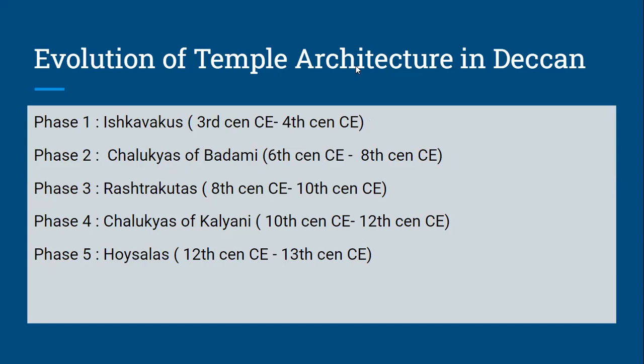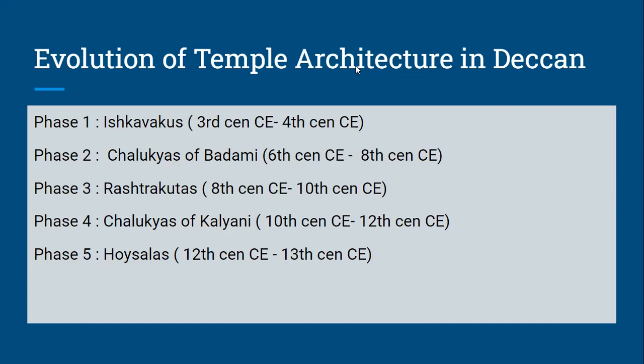Now, this evolution went through 5 broad phases. Phase 1 is the phase under the Ishakwakus. So the development of temple architecture in Deccan started under the Ishakwakus in the Andhra Pradesh region, and this started from the 3rd century CE onwards and went around the 4th century CE.